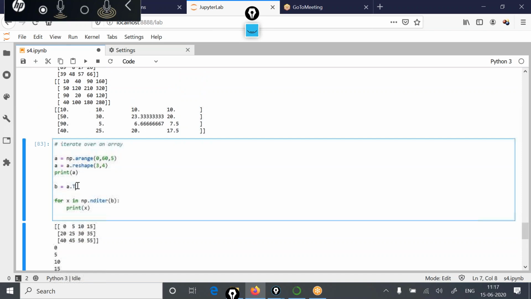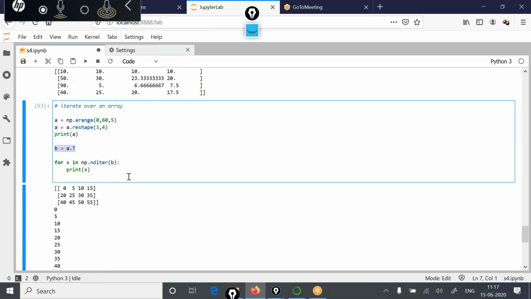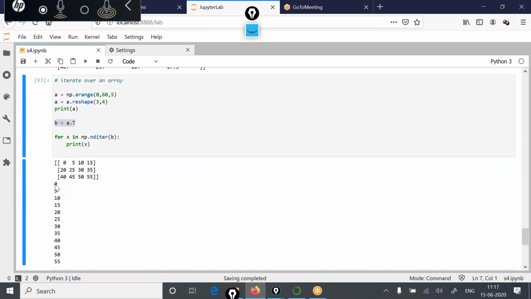So irrespective of whether you are looking at the values in row major or column major format, the iteration produces results in the order in which values are stored in memory. But yes, you have an option also to change this order.